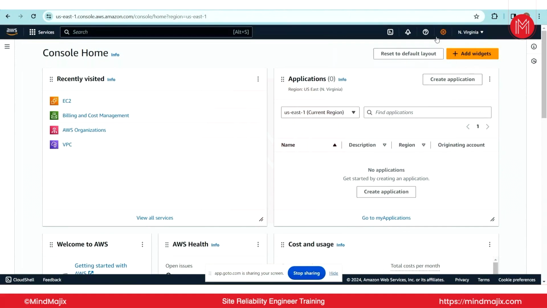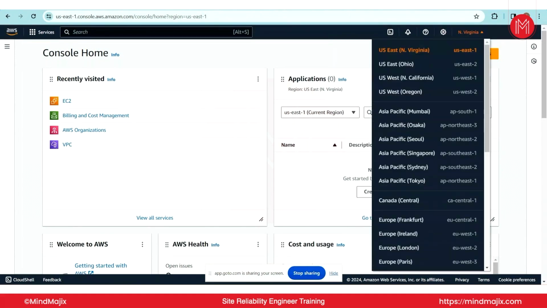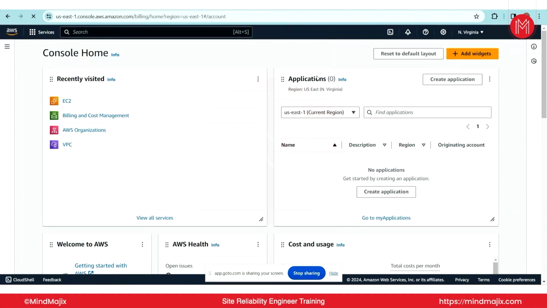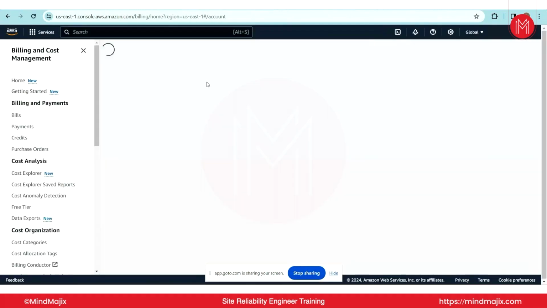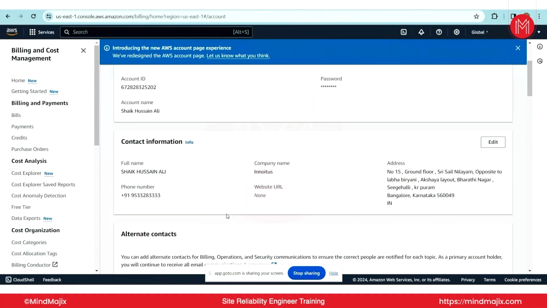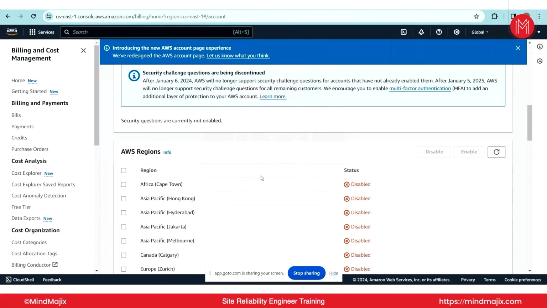There is one more option here: your account ID. When you create the account, you will get your account ID, and here is your account. If you want to look at your account, you can click on it and you will be able to see all your account details.